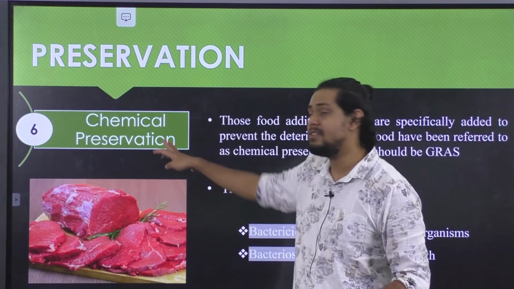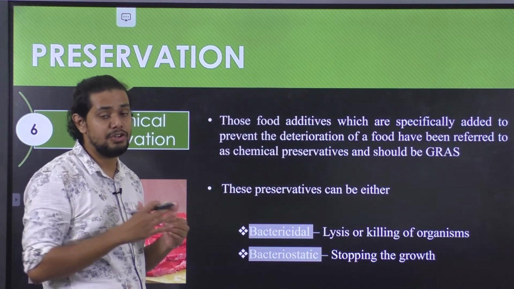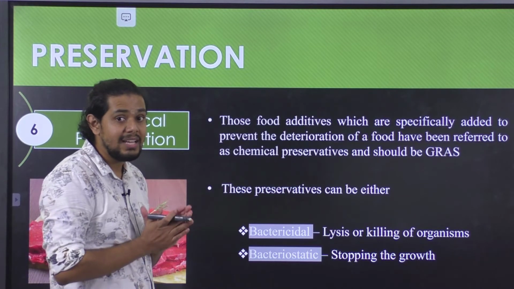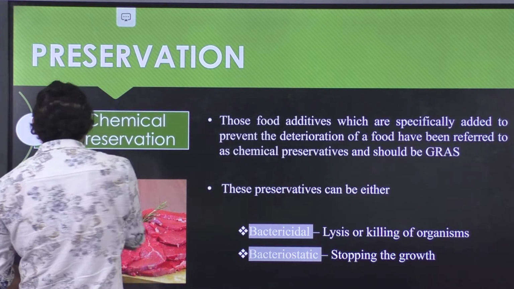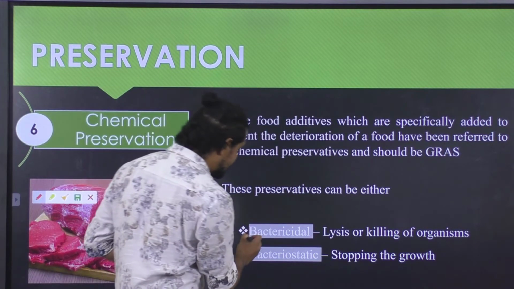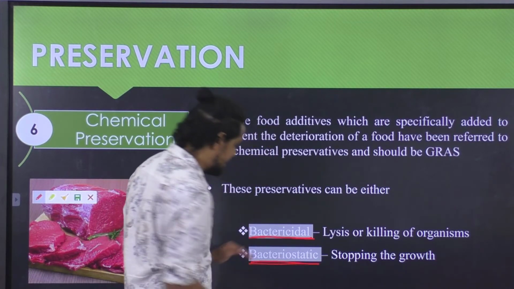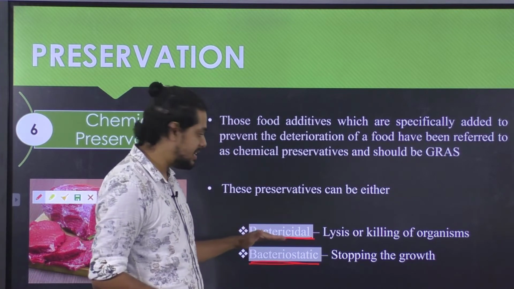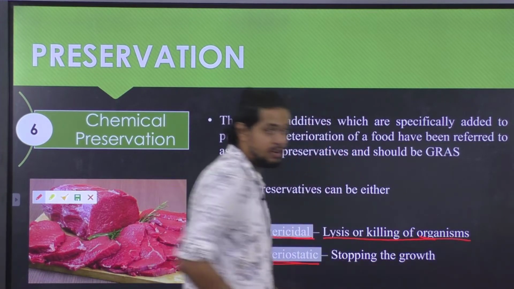Next we have chemical preservatives. The chemical preservatives include the addition of a numerous variety of chemical ingredients. Whenever we are adding chemical preservatives, they give us two distinct operations: they can be bactericidal or they can be bacteriostatic. Bactericidal means it leads to the lysis or killing of microorganisms.